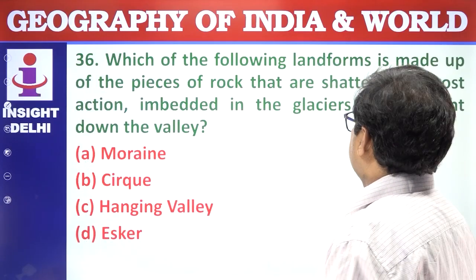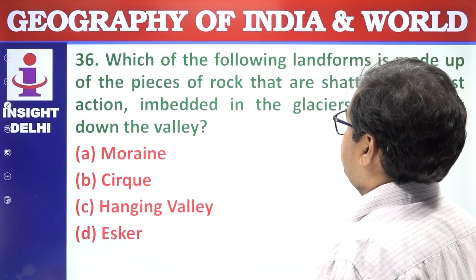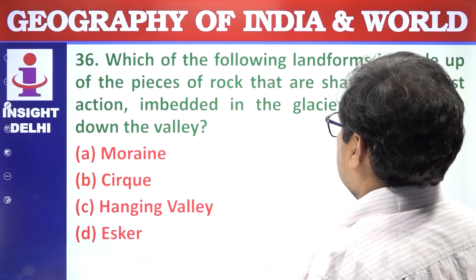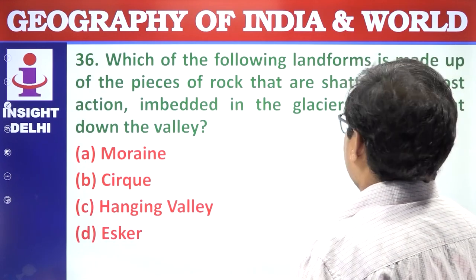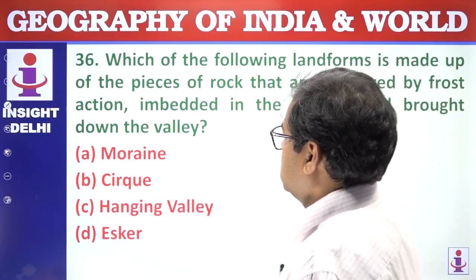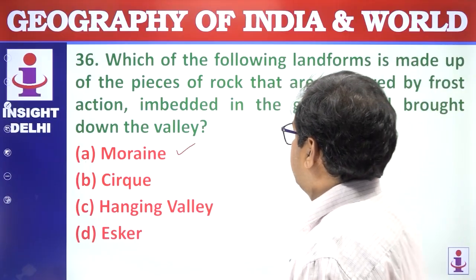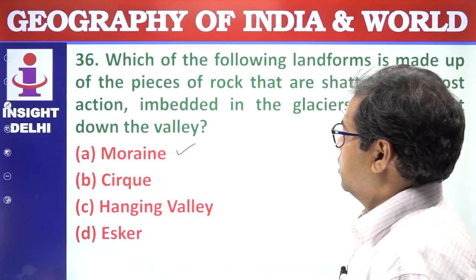Next question. Which of the following landforms is made up of the pieces of rocks that are shattered by frost action, embedded on the glaciers and brought down in the valleys? This is the moraines. So the deposits of glaciers are called moraines.